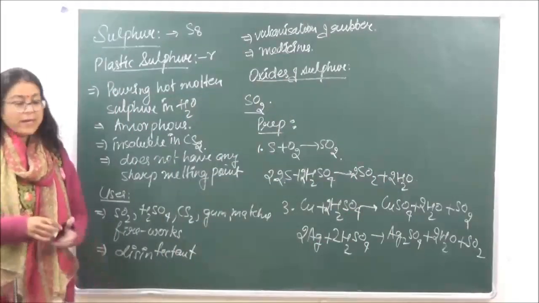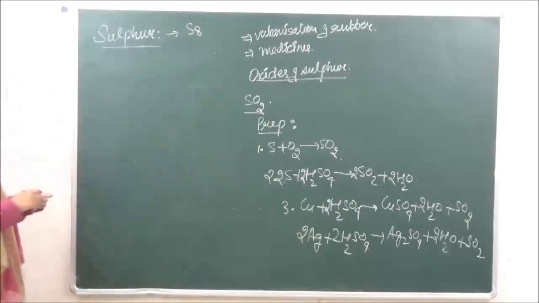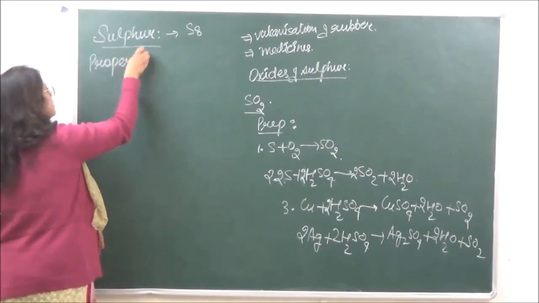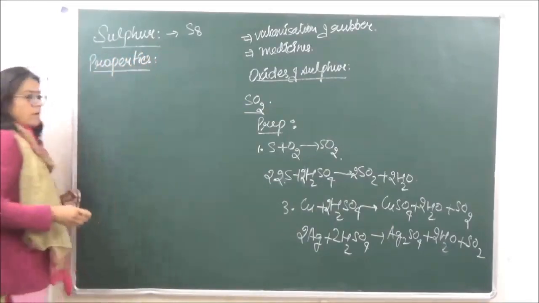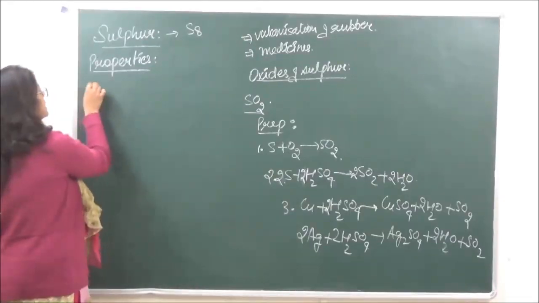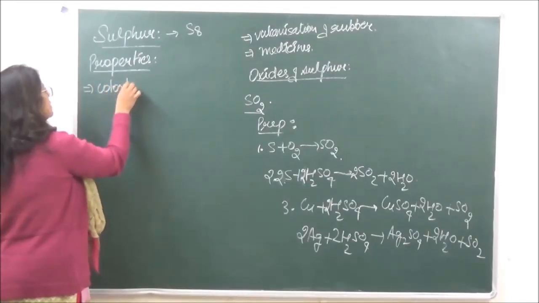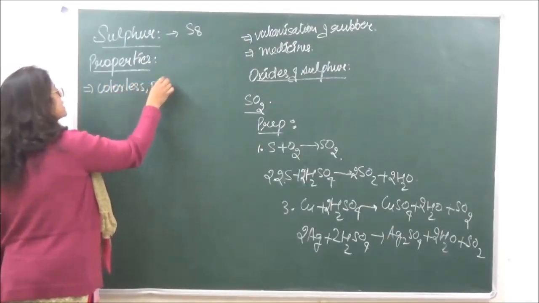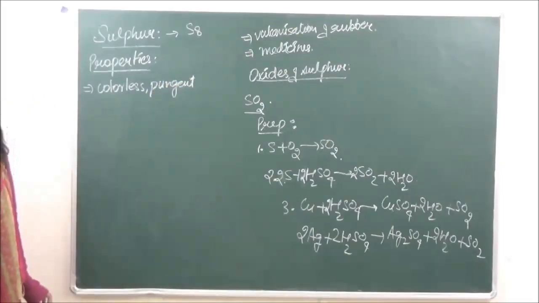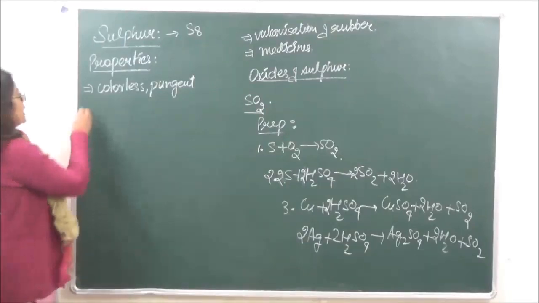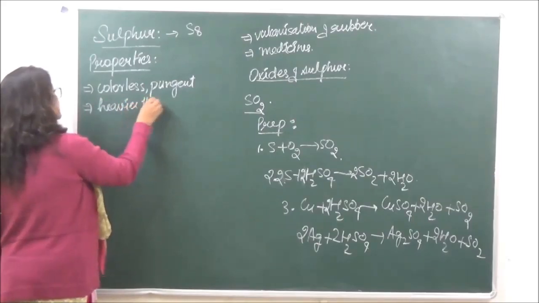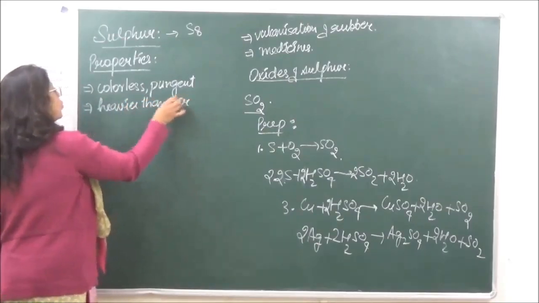ठीक है? When we are looking at the properties of sulfur dioxide, the first property is that it is a colorless, pungent smelling gas. It is colorless and has a pungent suffocating smell. It is going to be heavier than air. Highly soluble in water.